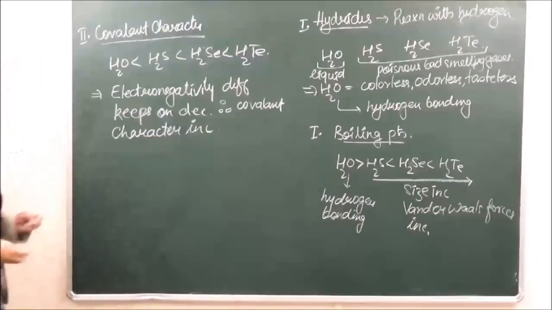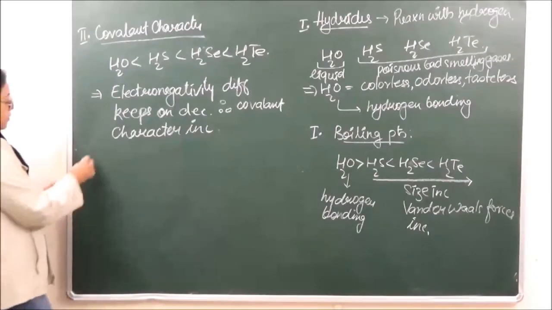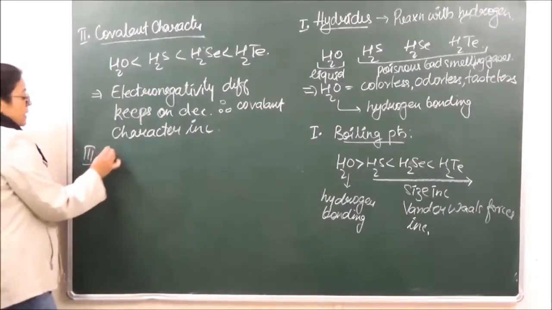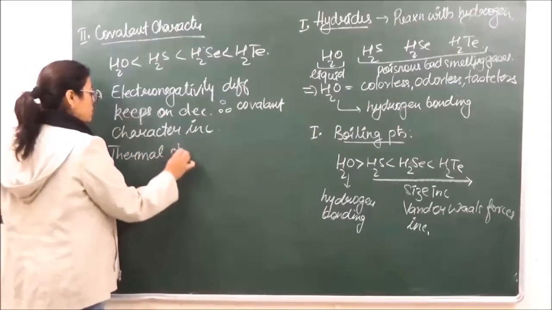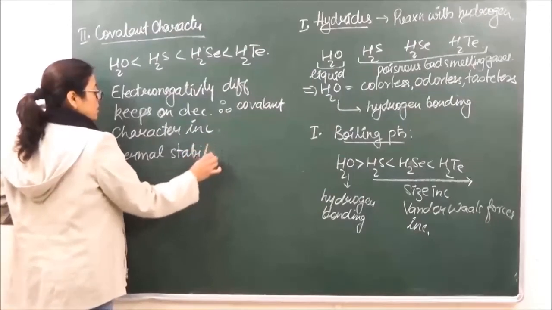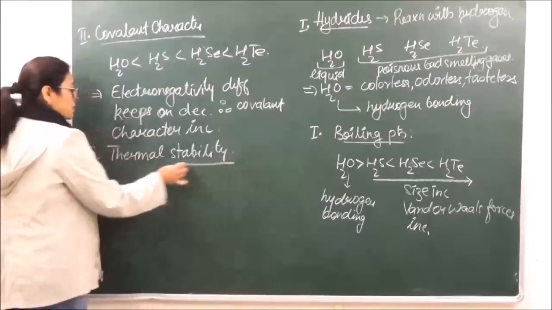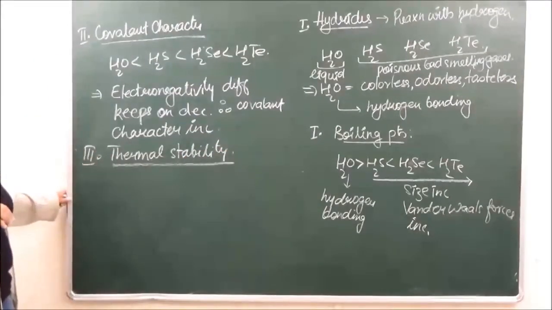Covalent character will keep on increasing with decrease in electronegativity difference, ठीक है। फिर उसके बाद जो नेक्स्ट प्रॉपर्टी आती है, the third property, that is thermal stability. Thermal stability will also keep on decreasing down the group.